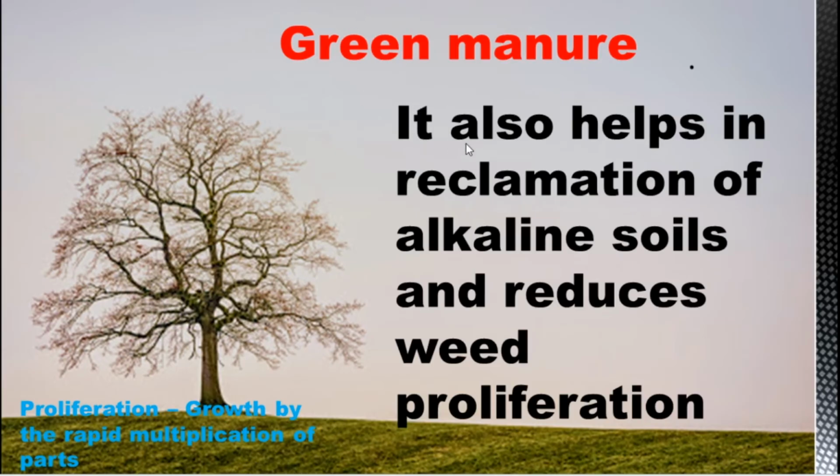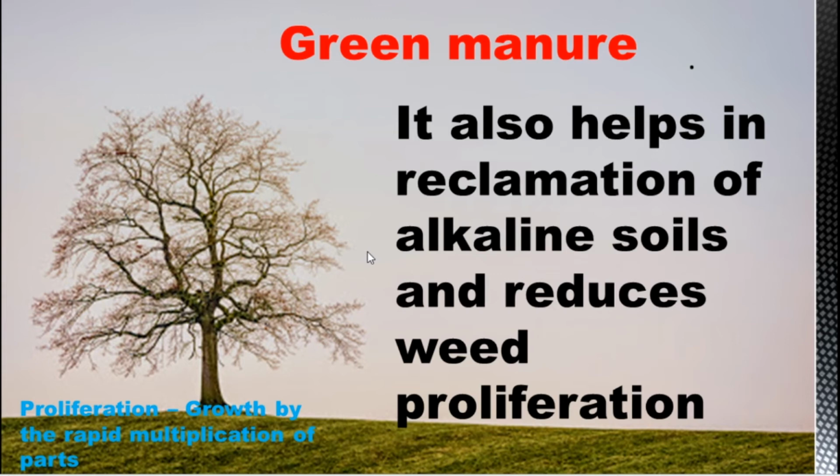Green manure also helps in reclamation of alkaline soils and reduces weed proliferation. So what is reclamation? Reclamation is turning waste soil into usable soil from sterile soil.